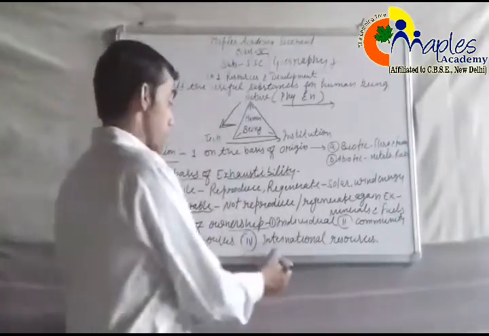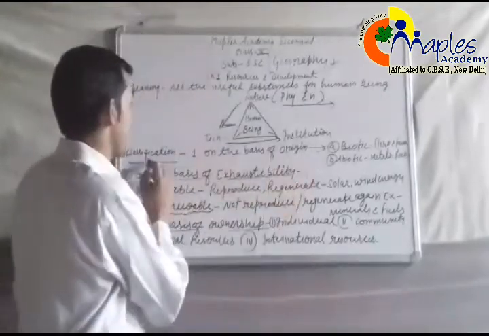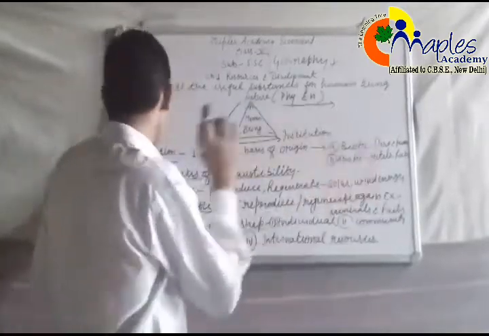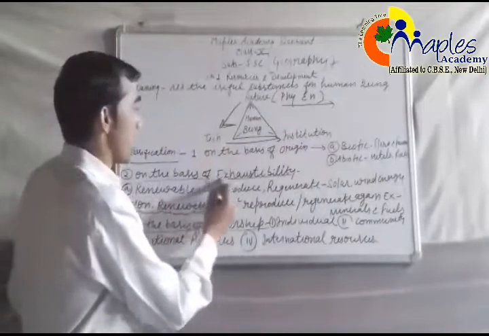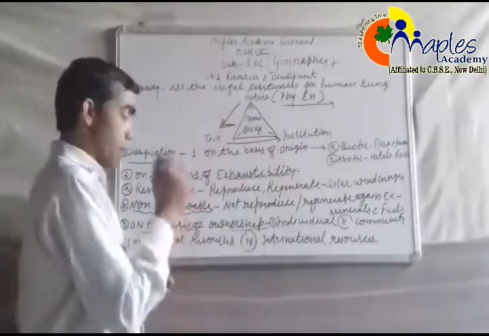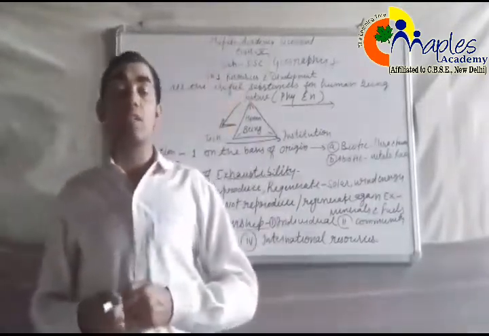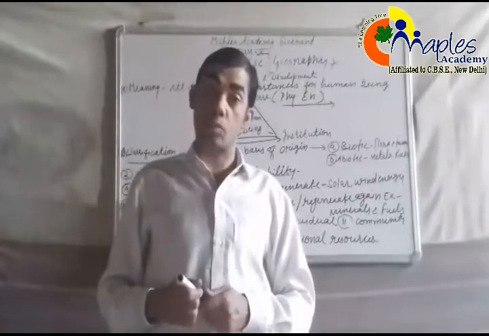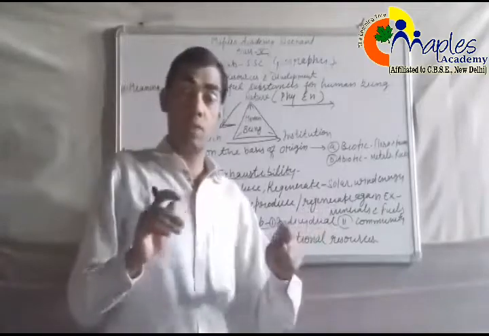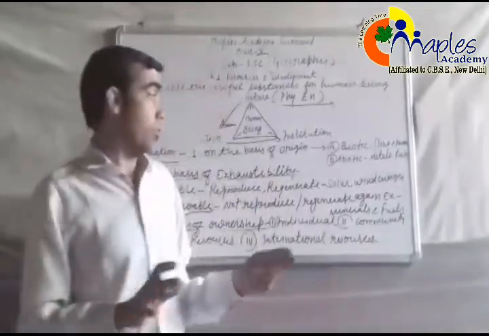So resources have been categorized into three classifications. Number one, on the basis of origin, biotic and abiotic. Number two, on the basis of exhaustibility, renewable and non-renewable. Number three, on the basis of ownership, individual, community owned, national and international resources. So resources have an important role in our life. Without resources we can do nothing. So resources are everything.